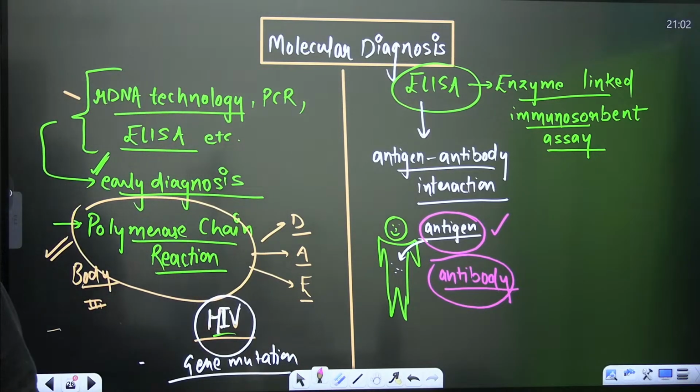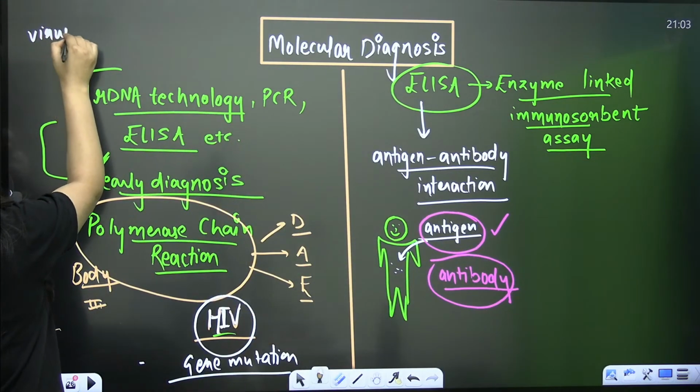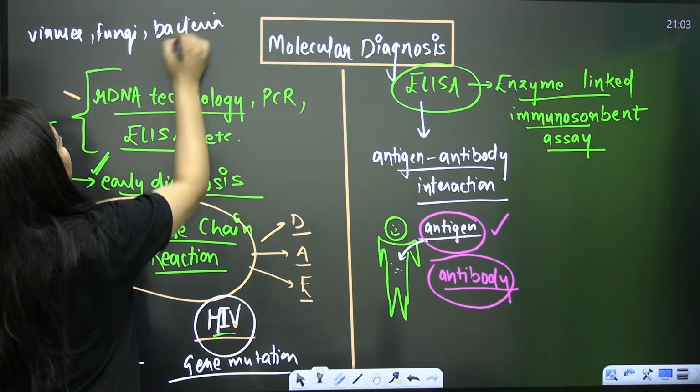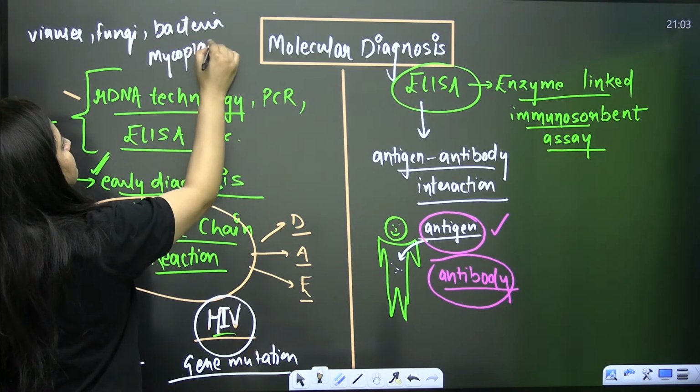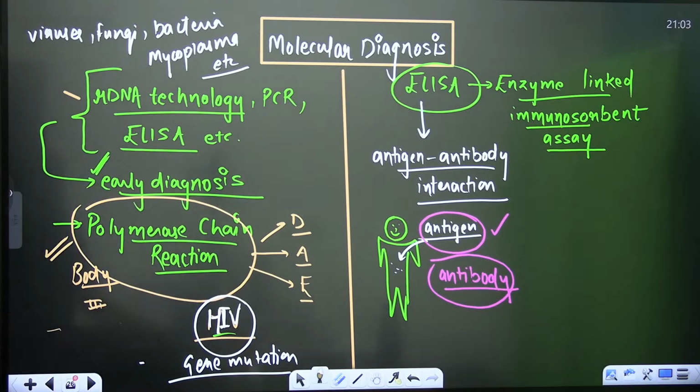When we talk about ELISA, it is mainly used for the detection of viruses, fungi, bacteria, even mycoplasmas, etc. It is used to detect all those organisms and to quantitate very small amounts of antigen, antibody, or even a protein. Are you getting it? Yes, are you getting it?